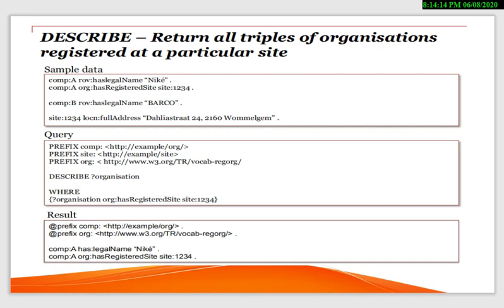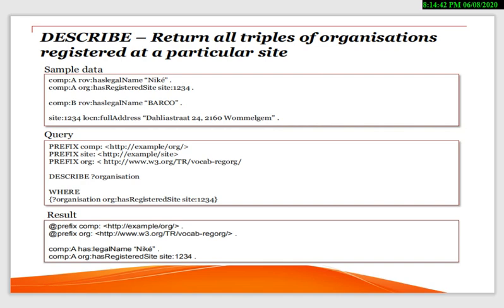Here we can see the describe, return all triples of organization registered as a particular site. Here what we have to do, we have to return, that means we can use the syntax like describe. Now what we have to describe, first when we write the query, we will simply write the prefix and we will describe that we need some organization.